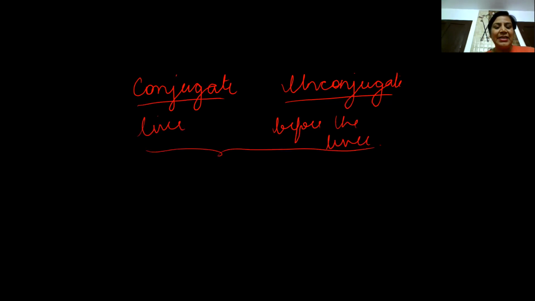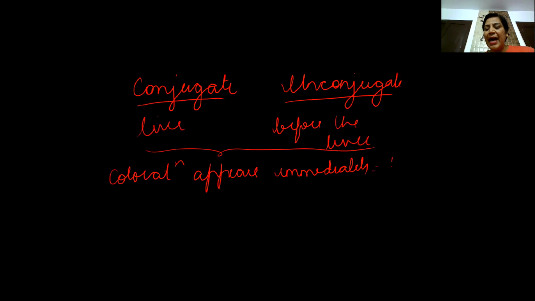So what happens is, if the coloration appears immediately, within no time, we call it a direct positive reaction. It means the reaction is positive, coloration is there, and we are adding nothing, we are simply reacting serum with this. So it is a direct positive reaction.